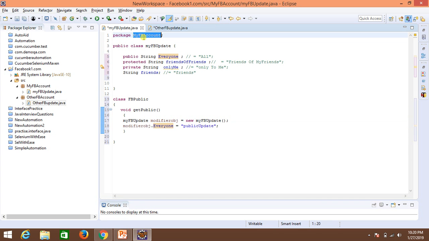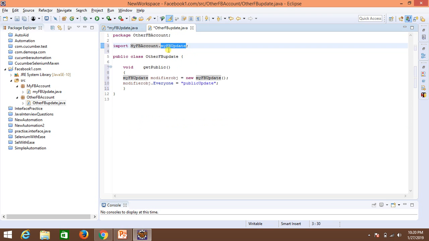So if you import this package in some other package, you can then access the variable, or let's say we are just taking example of variables as of now. So some other class will be able to access this once they import the package and once they create the object for this class.